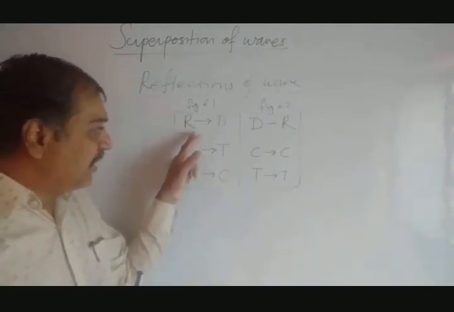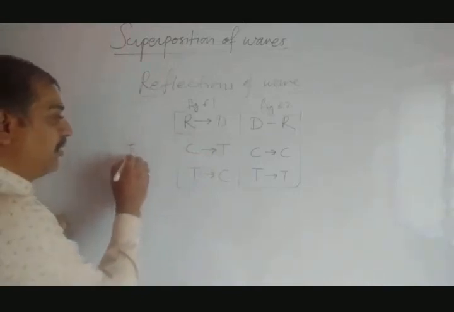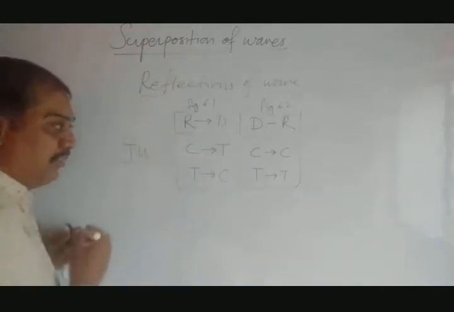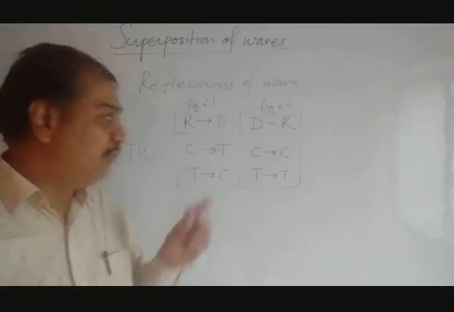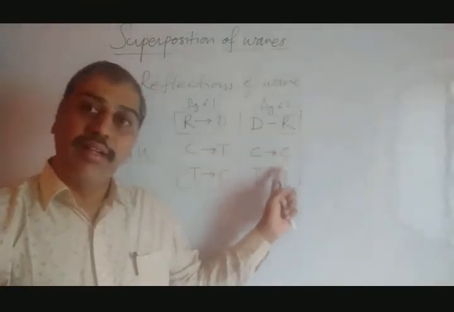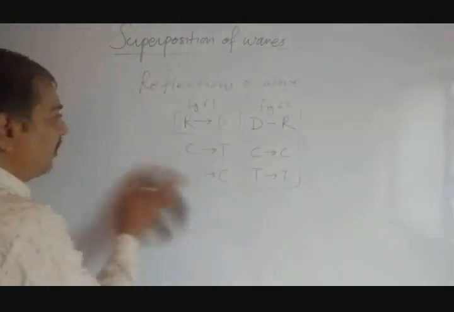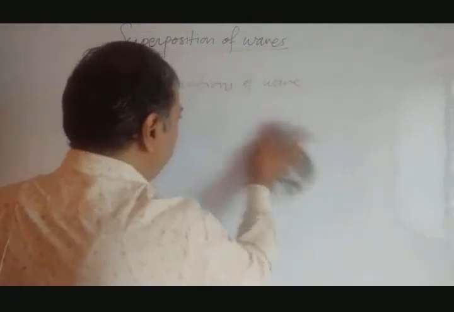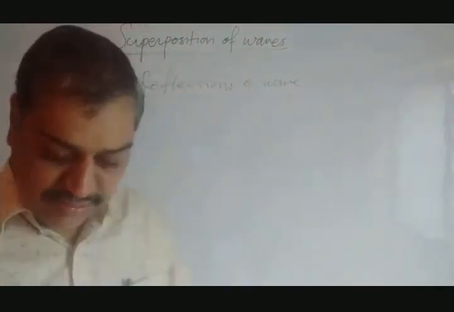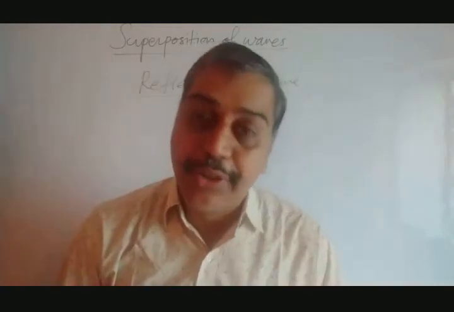As we have taken crest and trough, what does it mean? This is for transverse wave. When wave moves from rarer to denser, these are the conditions. Denser to rarer, these are the conditions. You have to remember this. Once you understand this, let's go further. Now we have seen the reflection of transverse wave. Now we have to consider the reflection of longitudinal wave.